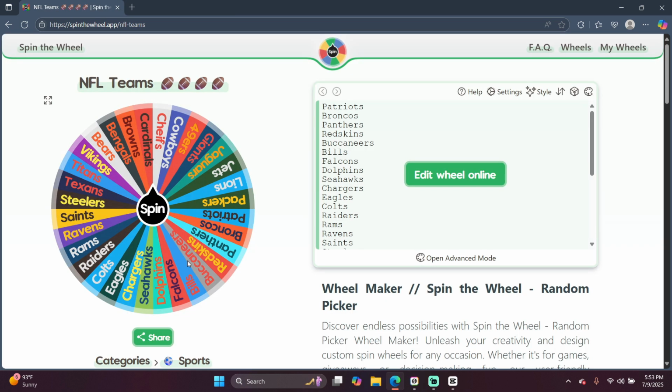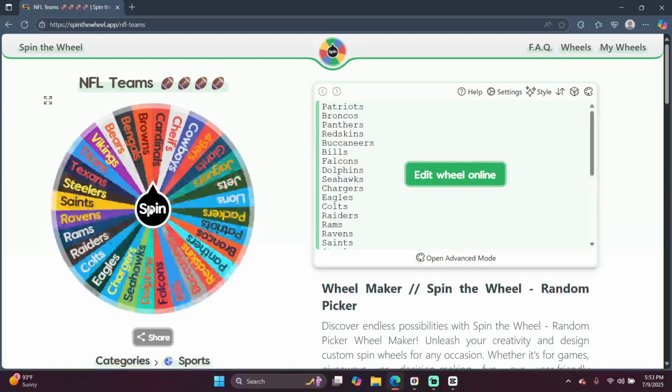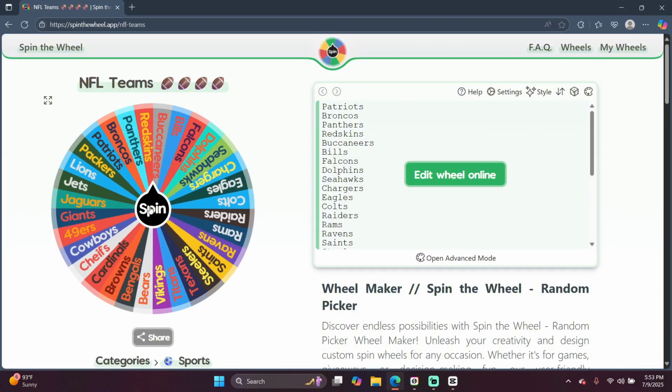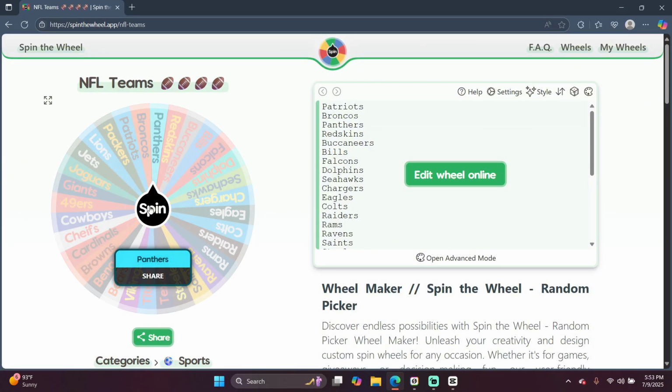Next up, we have a wheel of all 32 NFL teams. We are going to spin it to see what team our player will start its career on. It may switch teams, it may stay on this team, but we're going to spin to see the first team it starts its career on. Right now, all 32 NFL teams, and it will be the Carolina Panthers, where he will be helping Bryce Young and that defense.